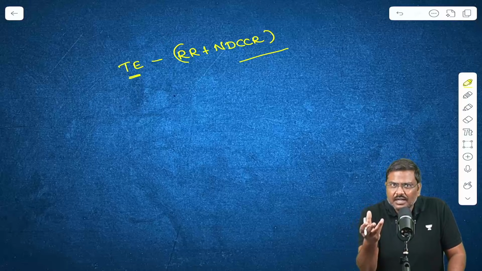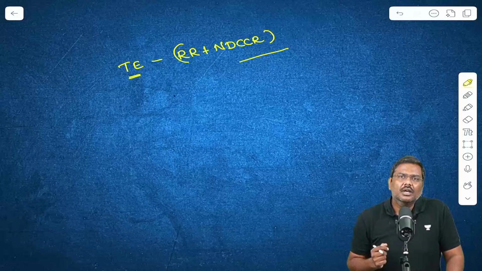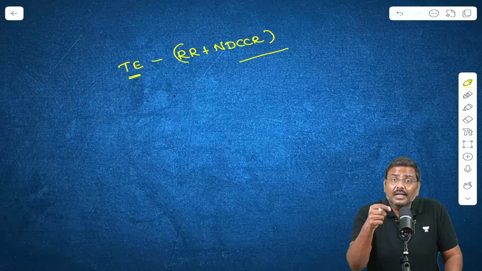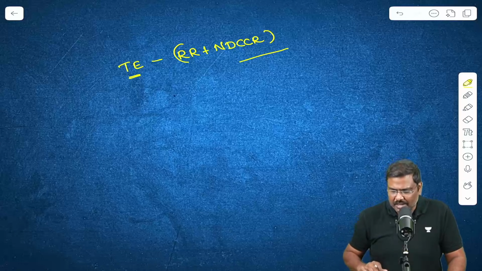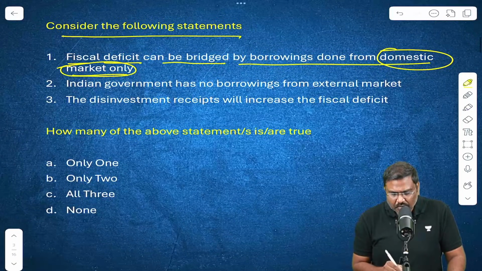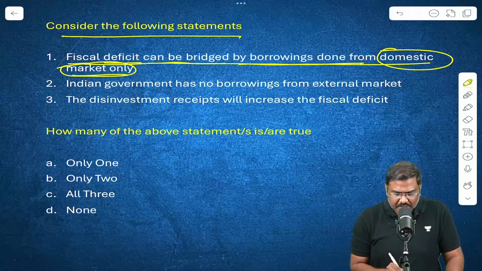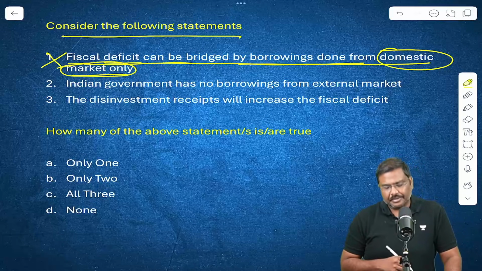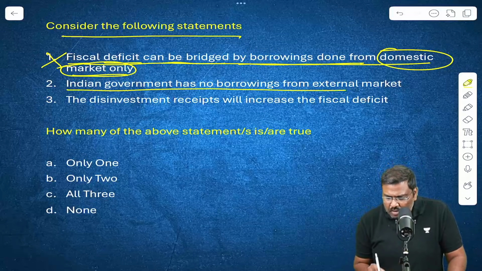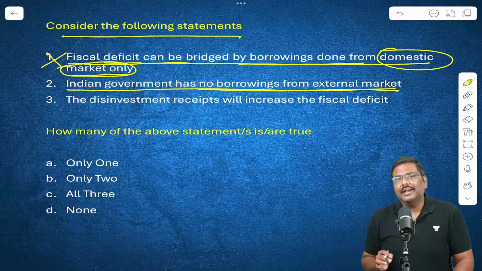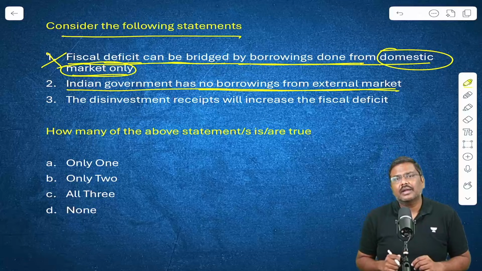Now, when you have fiscal deficit, how do you bridge it? You are allowed to borrow. You can borrow from the domestic market. You can borrow from the external market. So come back to the question here. First question, fiscal deficit can be bridged by borrowings done from the domestic market only. Incorrect. The Indian government has borrowings from the external market.